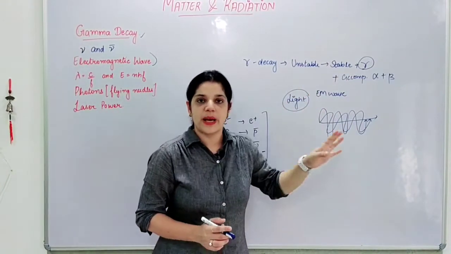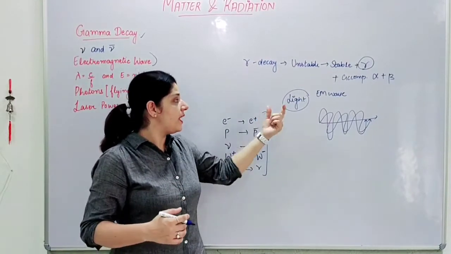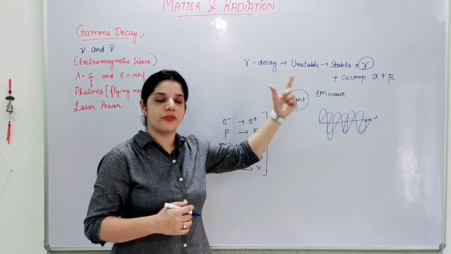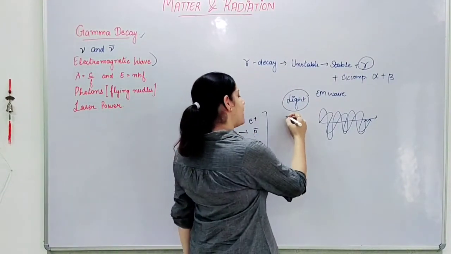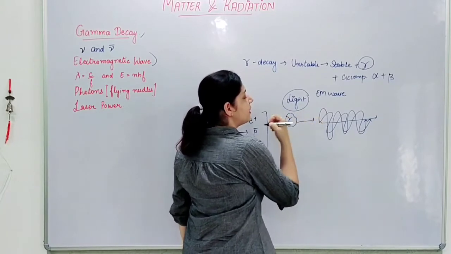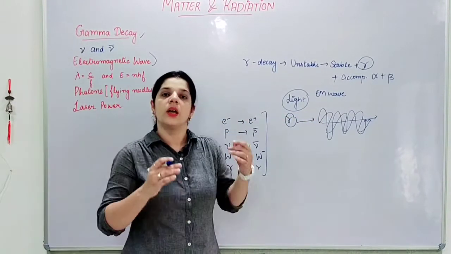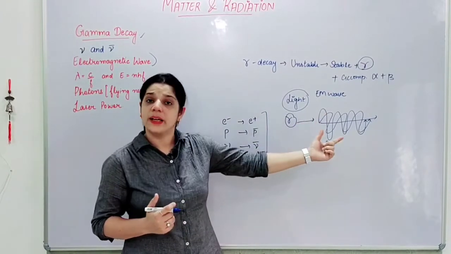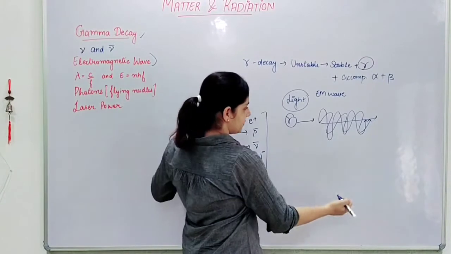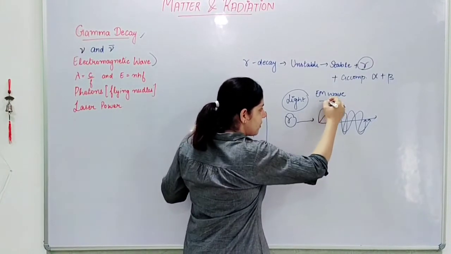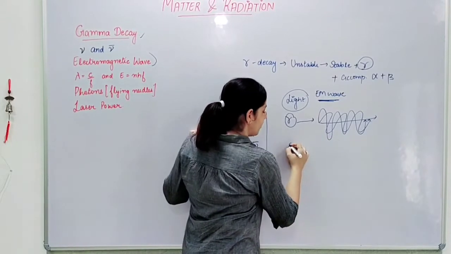Also, this electromagnetic wave, or you can say light, which is a component of EM wave, travels in the form of photons, and hence these photons travel in the form of electromagnetic wave. Clear? As I have explained earlier also, electromagnetic waves travel with the speed of light.